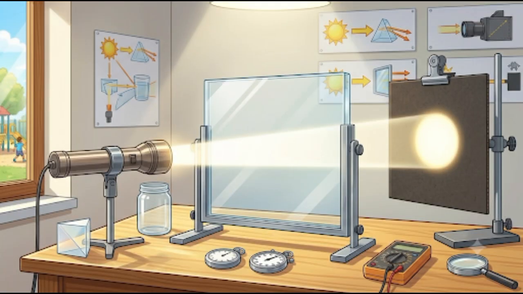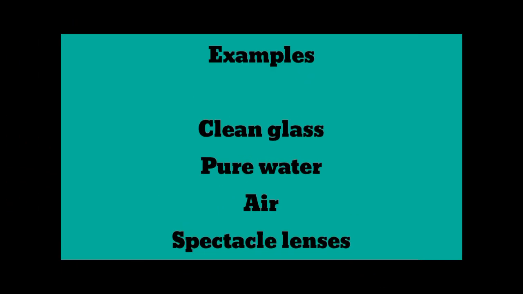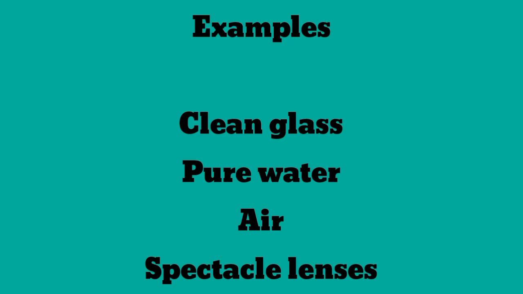Here you can see a transparent material, and if light is passed on it, the light fully passes through these materials, so they are transparent materials. Examples are clean glass, pure water, air, and spectacle lenses. We can see through them and light totally passes through them, so they are transparent materials.